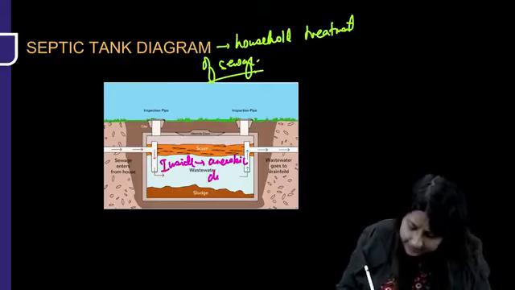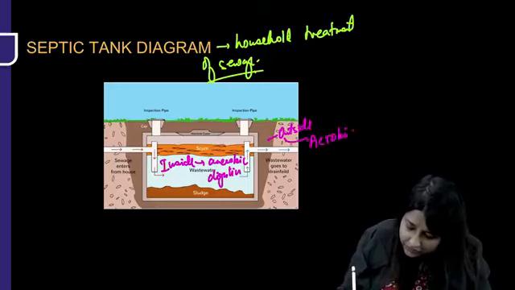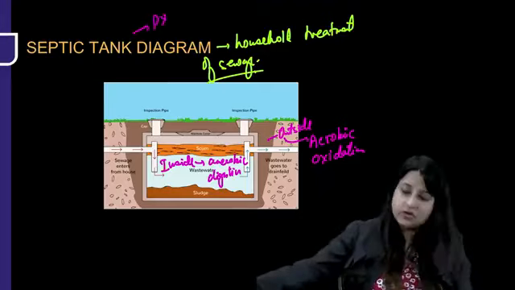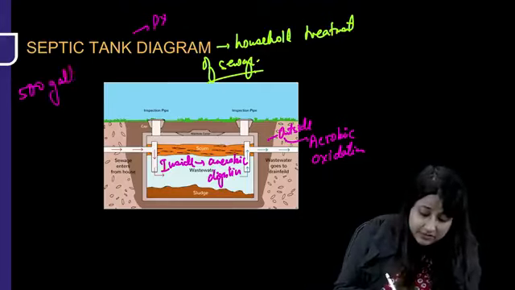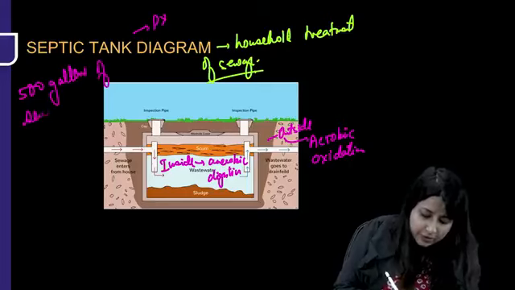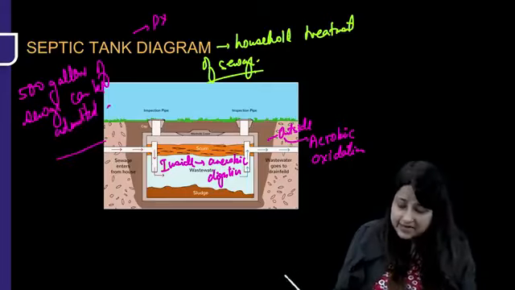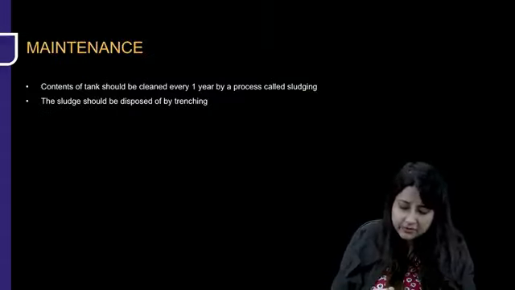Anaerobic digestion. Then the waste goes outside into the soil. So outside, what happens? Aerobic oxidation. This is a PYQ. Aerobic oxidation is happening outside. Inside digestion, outside oxidation. And always remember, 500 gallons of sewage can be admitted in these tanks. So that is important. What is happening inside and what is happening outside? It is household treatment of sewage.